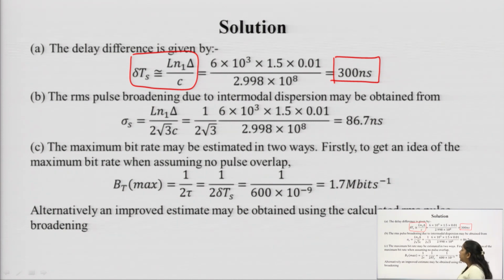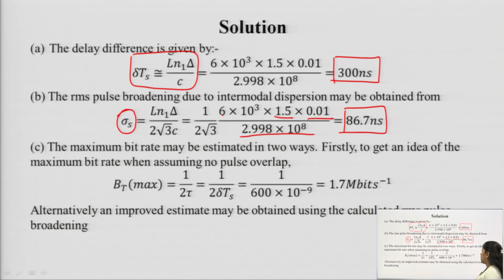And in the second part, part B of the question, we are required to solve the RMS pulse broadening due to intermodal dispersion, whose formula we have also calculated, that is sigma s equal to L n1 delta upon 2 root 3 C. The L value is given in the question, n1 is also given as 1.5, delta 0.05. So, the pulse broadening is 86.7 nanosecond.